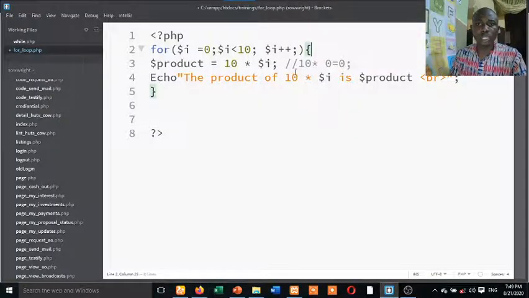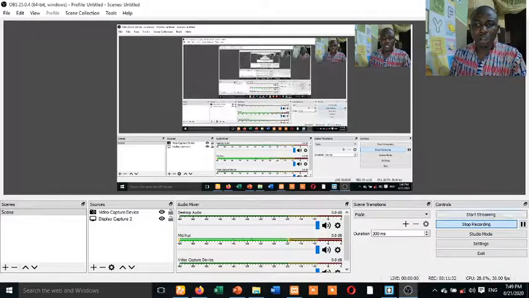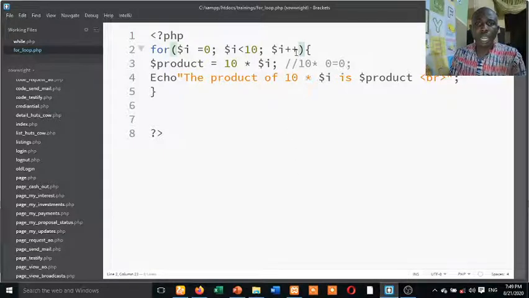Oh, still not working. Variable I is less than 10. Variable I plus plus. Please let me check. Okay, yes, I plus plus. I'm not supposed to terminate it here.